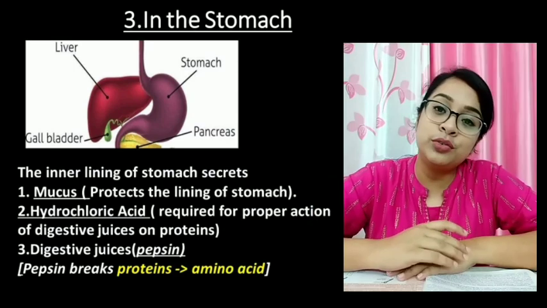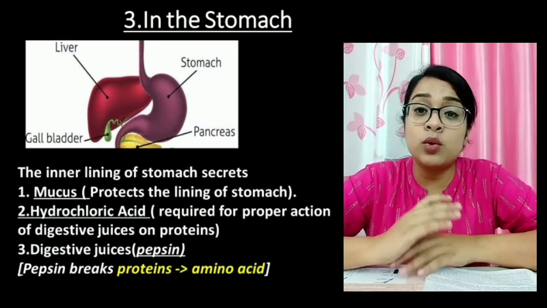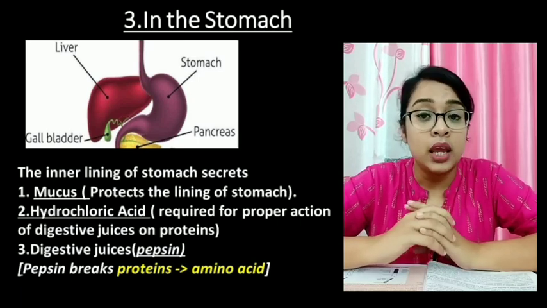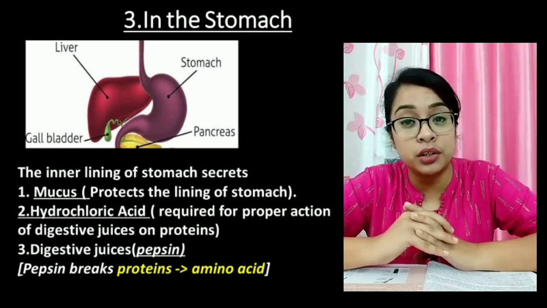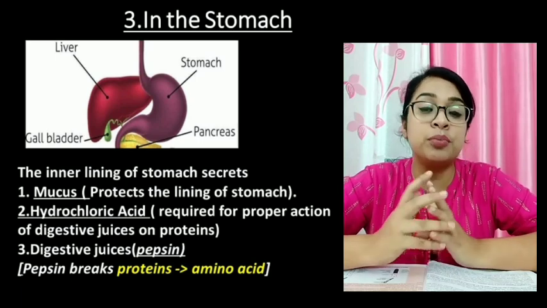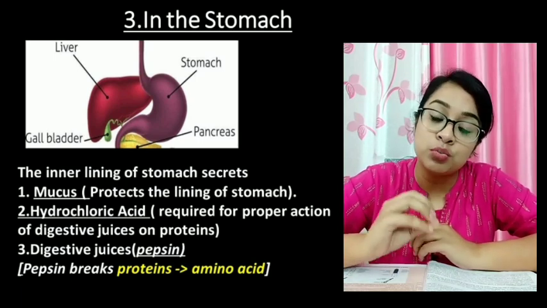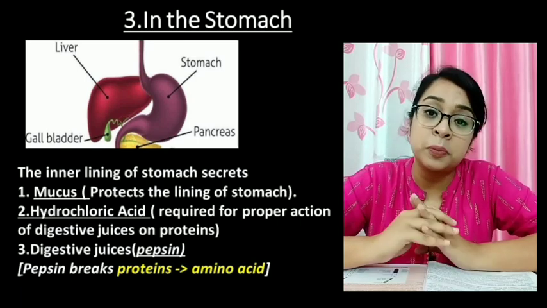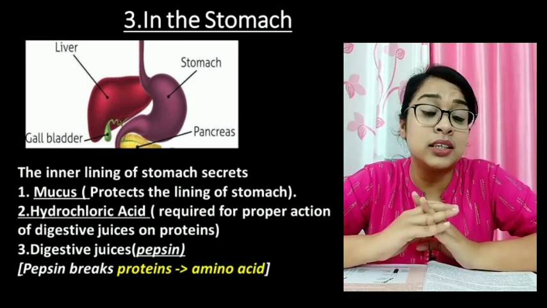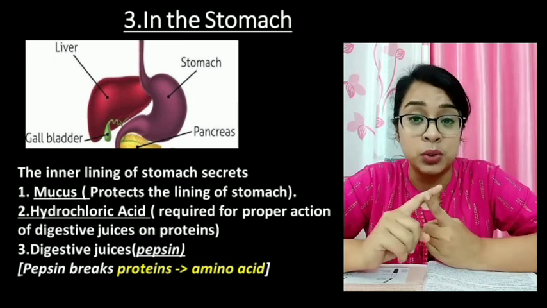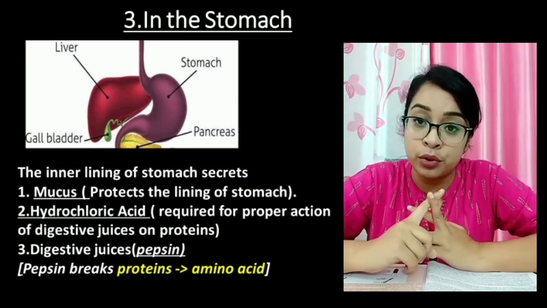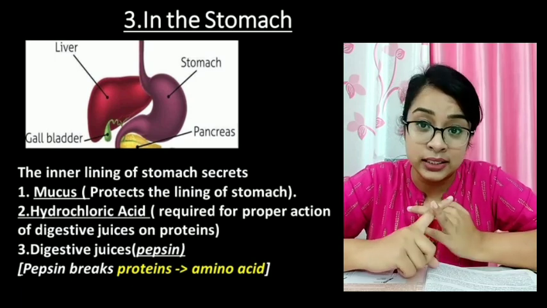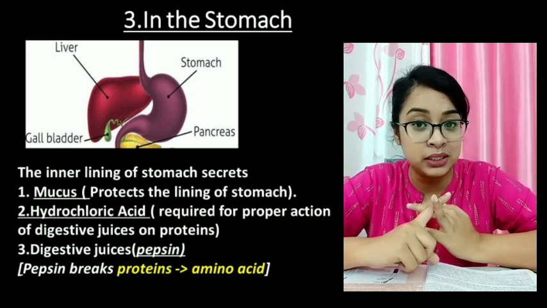From the esophagus, the food comes to the stomach. It is the widest part of the alimentary canal and it is a sac-like part. Here the food is again churned for 3 hours. Churned means it's again broken down into small particles. Now from the lining of the stomach, 3 different things are secreted. The first one is mucus, next hydrochloric acid, and the third one is the enzymes, specifically pepsin.